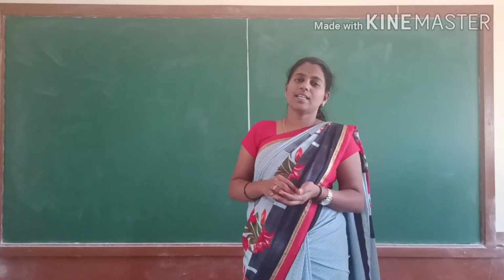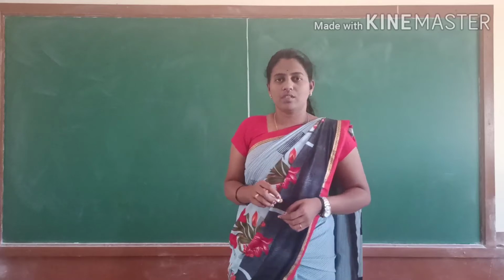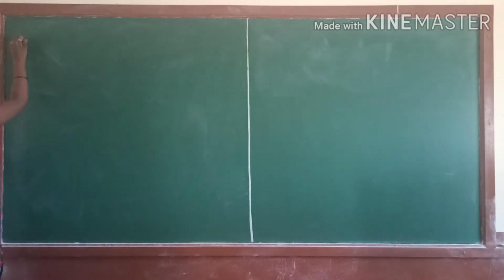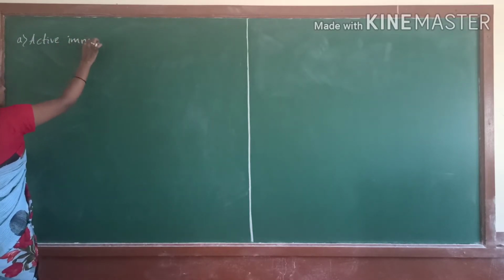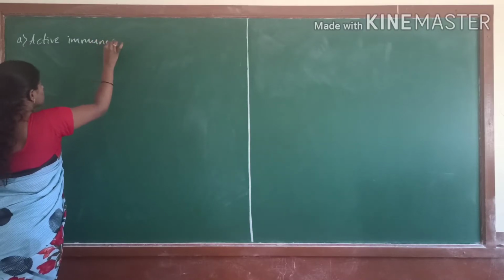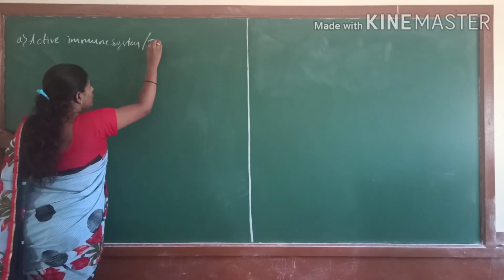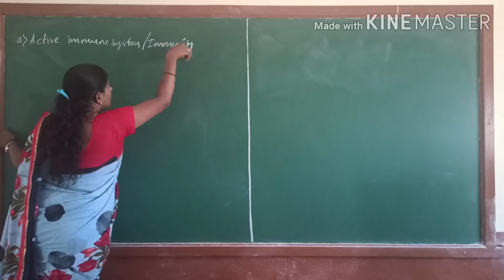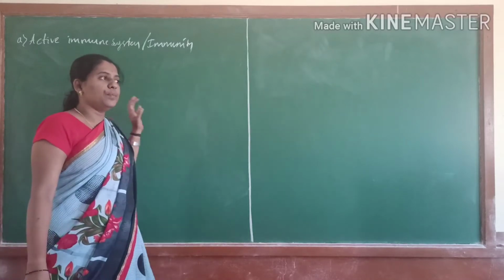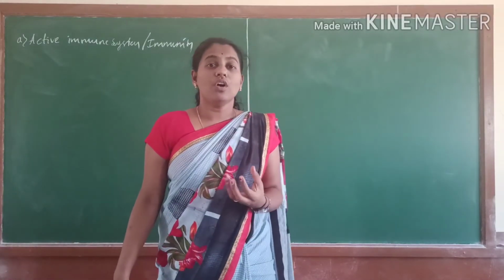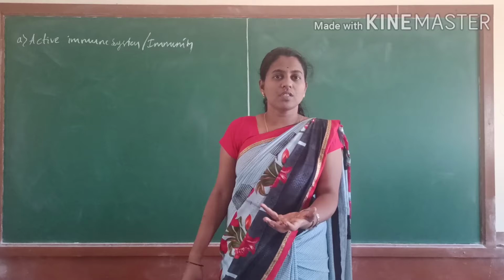In this type of immune system, we are studying two types. What are those? The first one is the active immune system, or active immunity. Active immunity is the immunity where the inbuilt immune system is exposed.